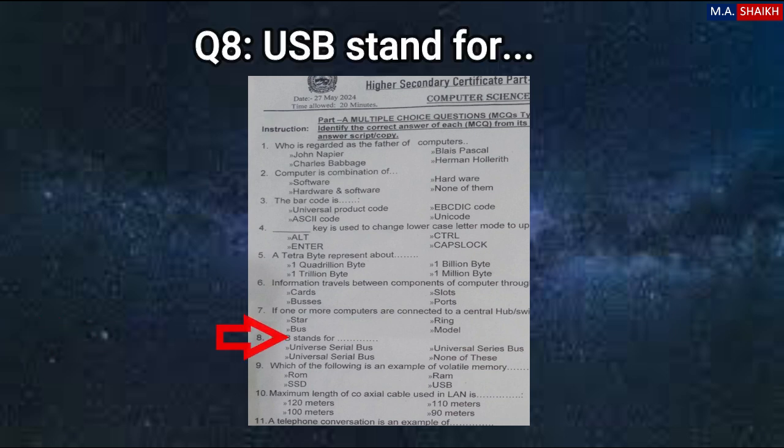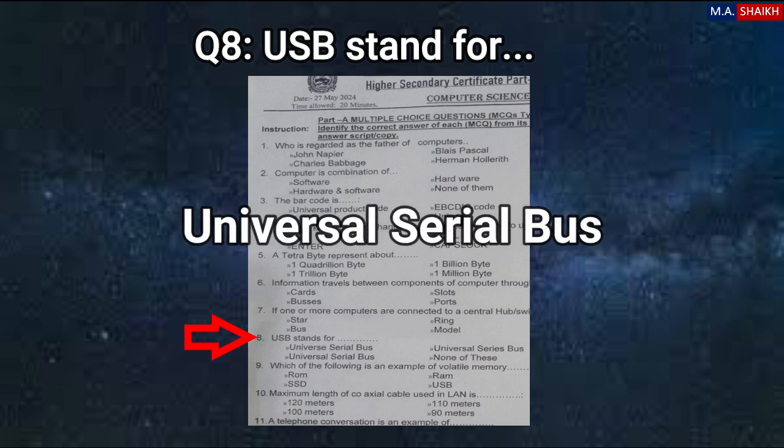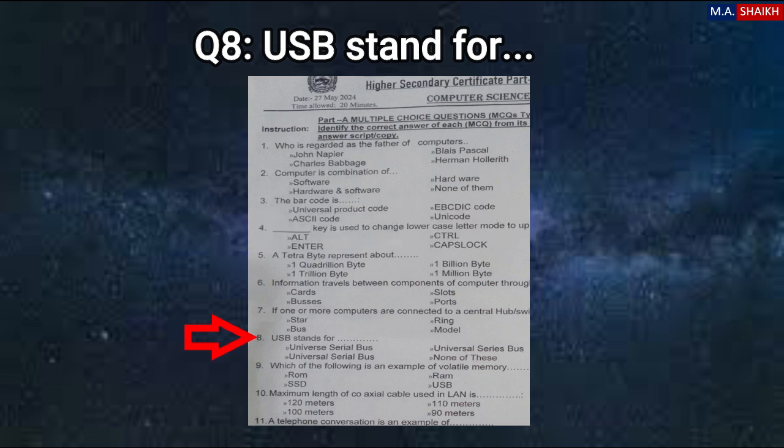Question number 8 is USB stands for. This is the most common question, everyone knows about it. The correct option is Universal Serial Bus, USB. What is USB? USB is one of the secondary storage devices. You can store your data permanently. Depending on the capacity of the USB device, you can store your data.